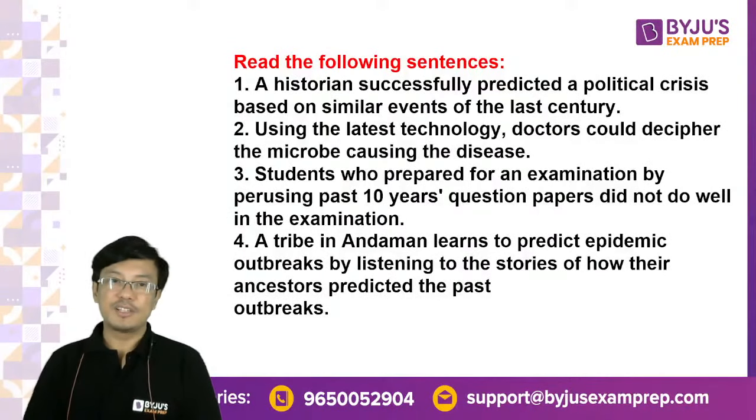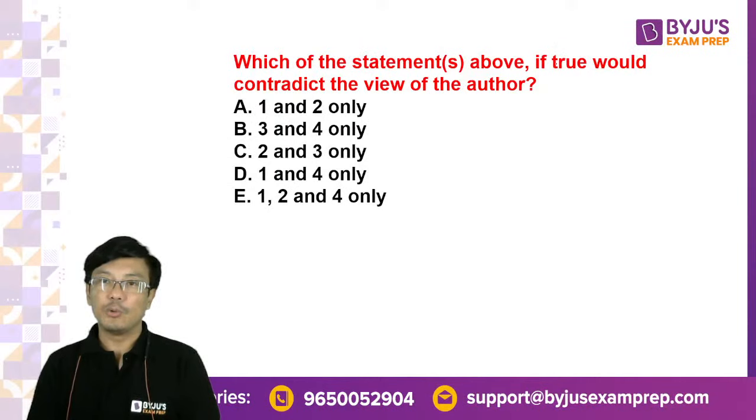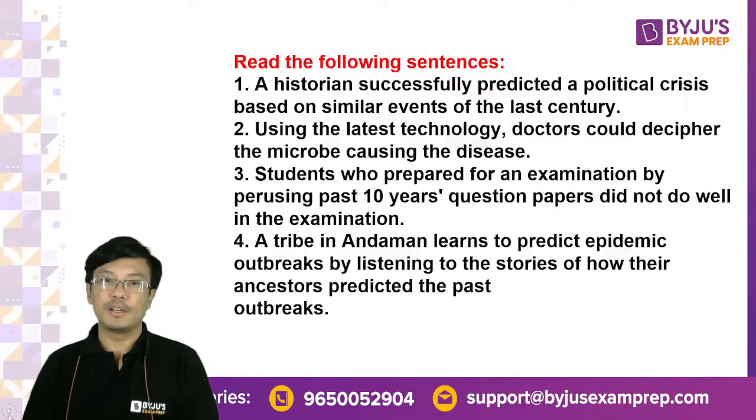Now, this is a question. Read the following sentences, right? And after that, what do we have to do? Which of the following above, if true, would contradict the view of the author? Okay? So, you're going to look at something which would be against the view of the author. There is more than one answer: 1, 2, 3, 4.